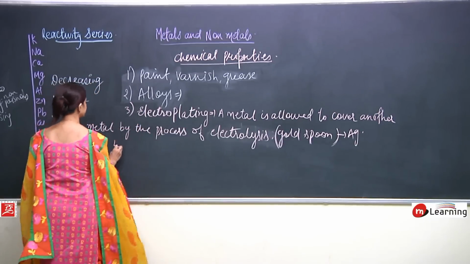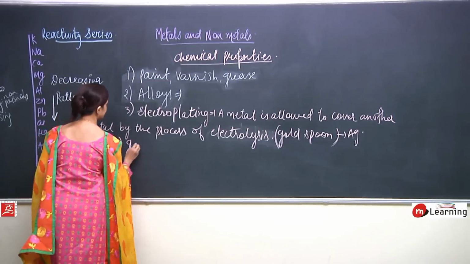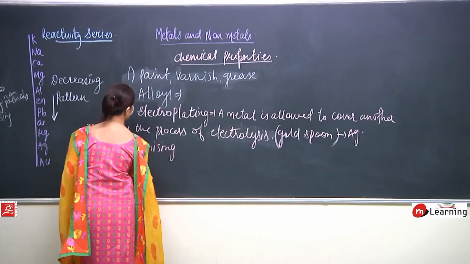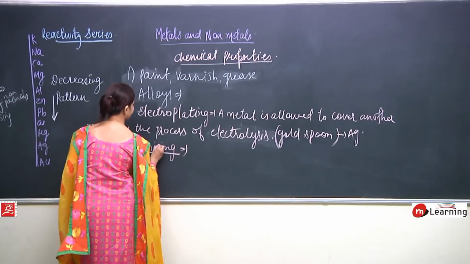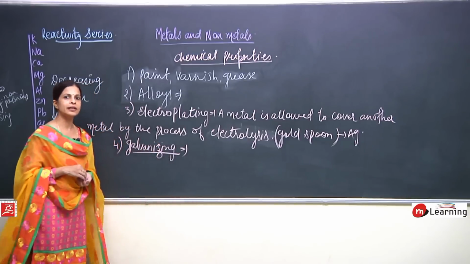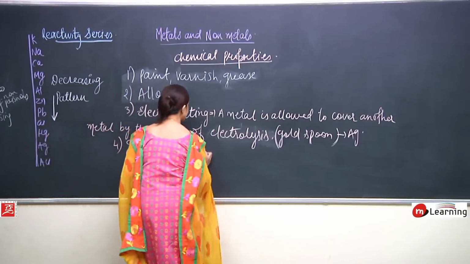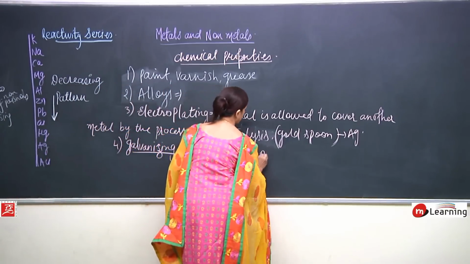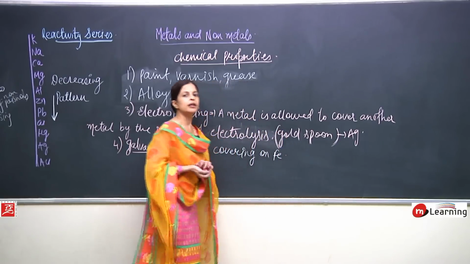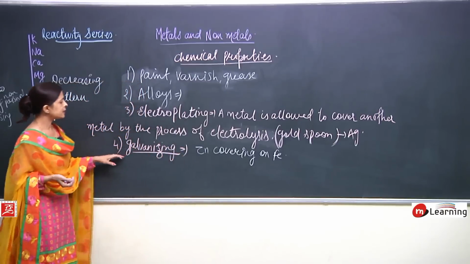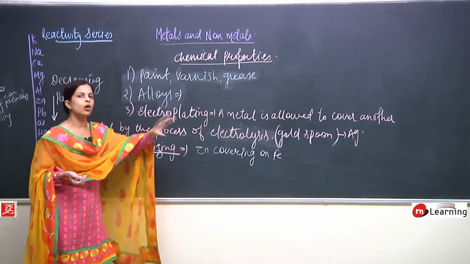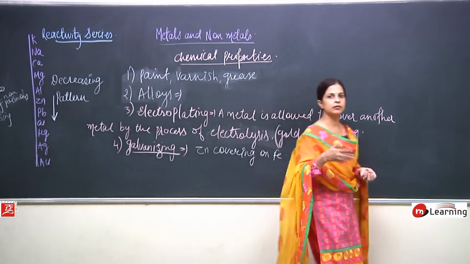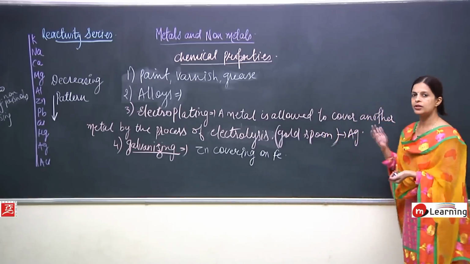Now next is galvanizing. What is the meaning of galvanizing? Galvanizing means covering of zinc on iron. We all know that iron gets eroded very fast, it rusts and gets destroyed very fast.